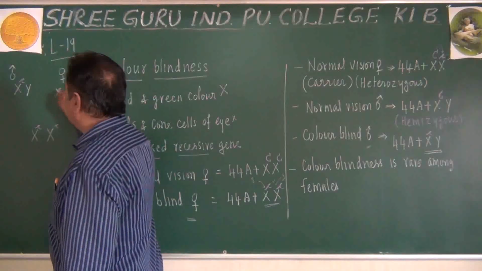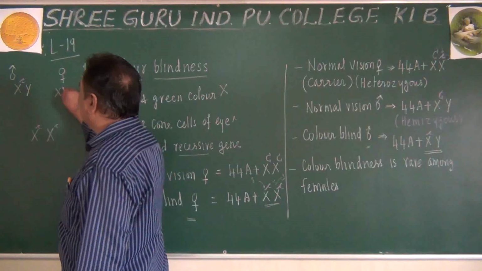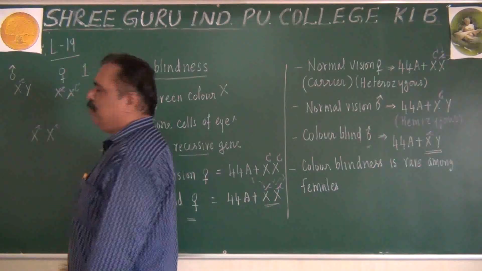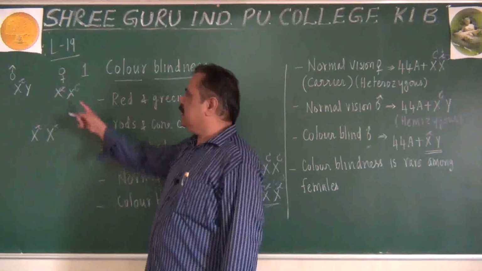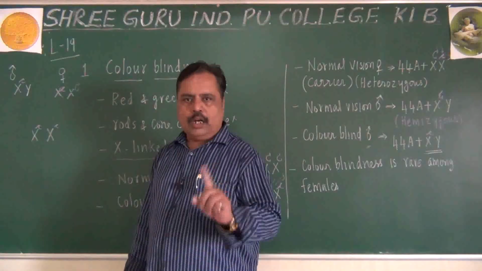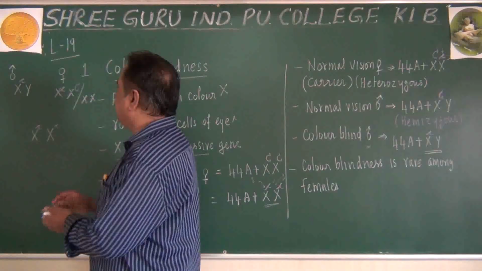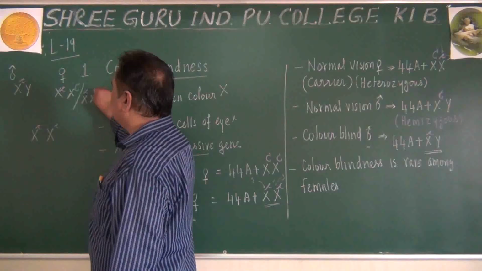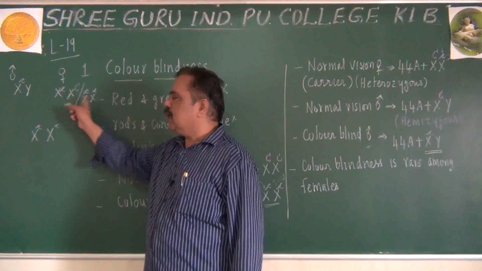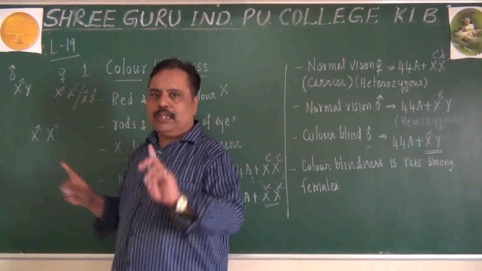That means the mother has two X chromosomes, and in that at least one small c should be present, with one capital C. Then a carrier mother will give one small c to her daughter. Or otherwise, the mother can be colorblind herself. Either the mother should be colorblind or she should be a carrier. If she has normal vision, with both capital C, her daughter will never become colorblind.